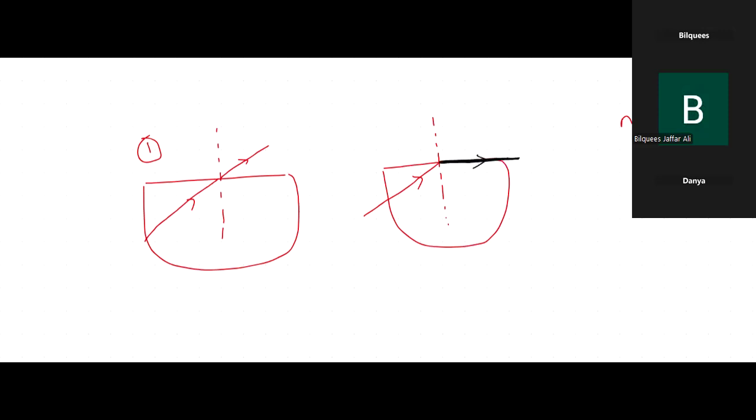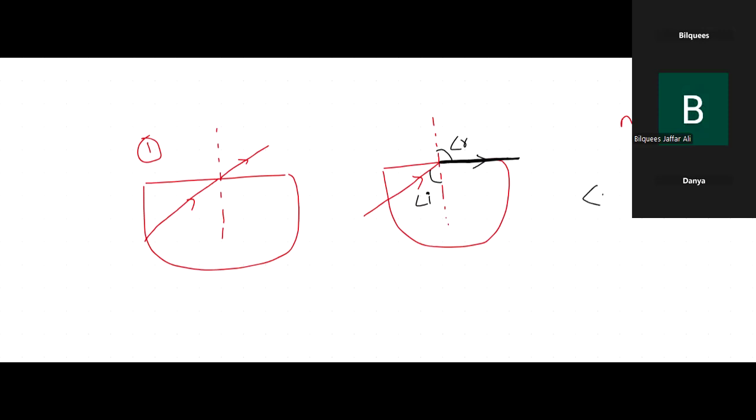What do you call this angle? This is the angle of incidence. What do you call this angle? Angle of refraction. What is the value of angle of refraction over here? This is the normal, and this angle of refraction is drawn with the normal, and this is the refracted ray. 90 degrees because it is perpendicular. So the angle of refraction here is 90 degrees.